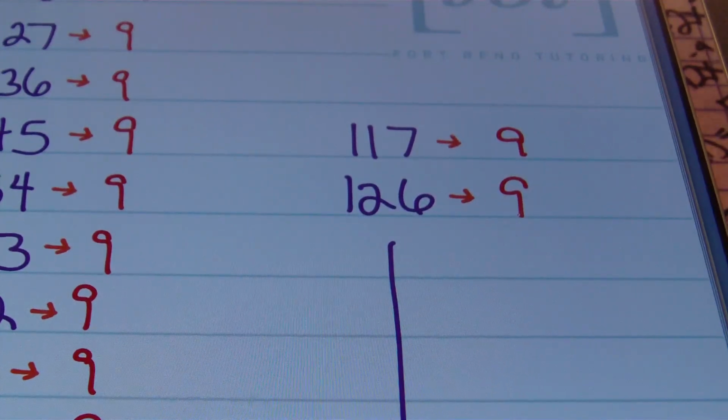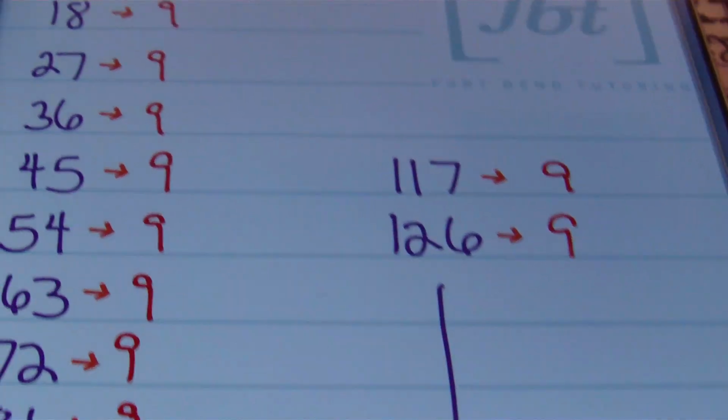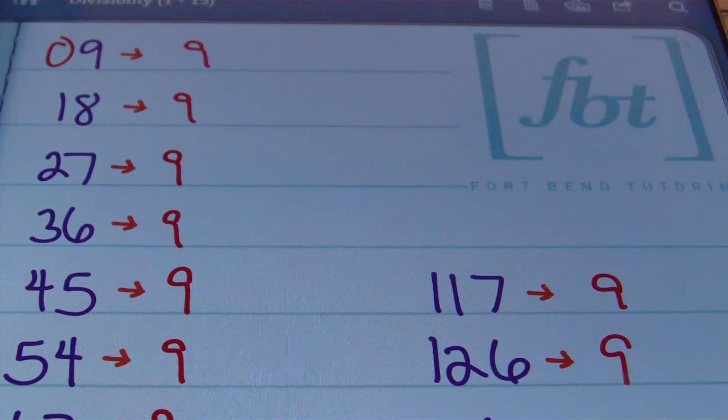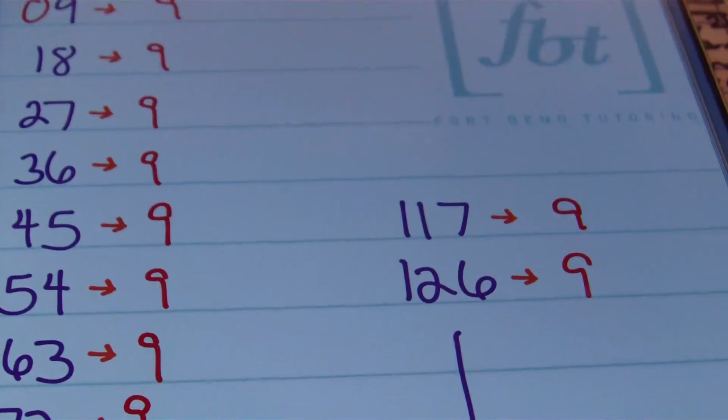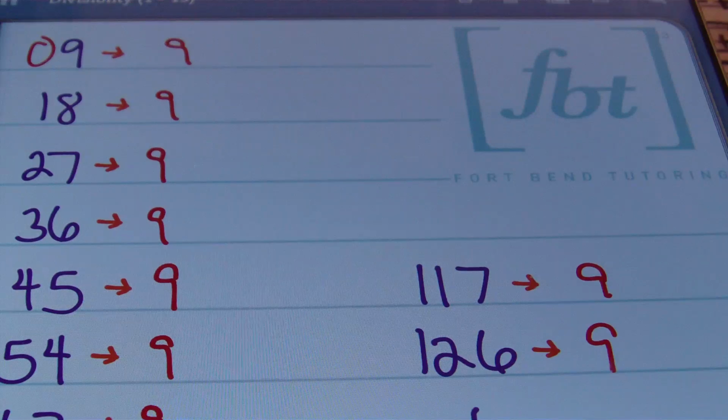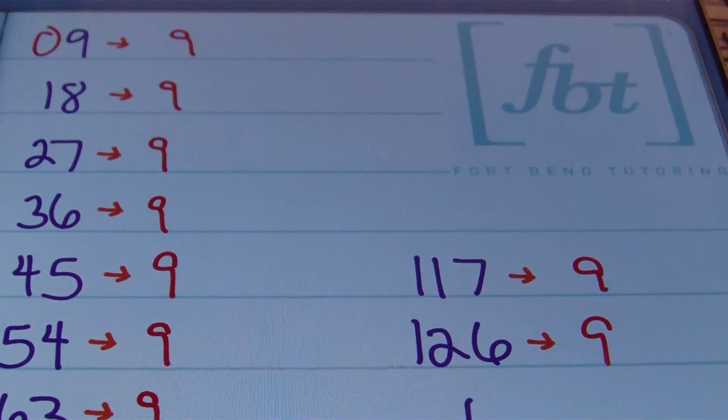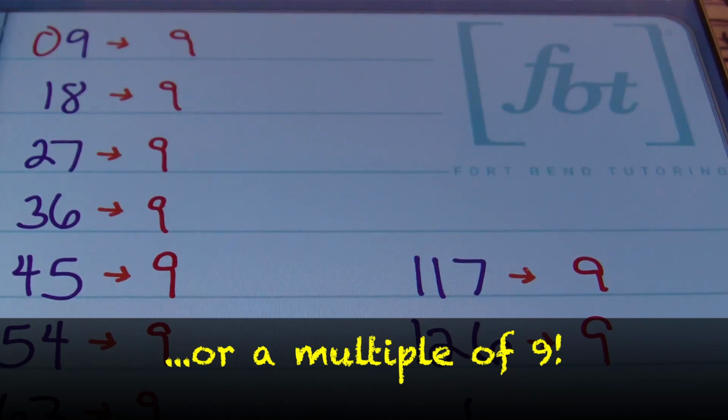I never recognized that all my life dealing with these numbers. Didn't recognize that until I was in my low 20s, like 22, 23. Anyway, I wanted to share that with you. So when you're dealing with numbers that are divisible by 9, the sum of their digits add to 9. All right, let's move on.